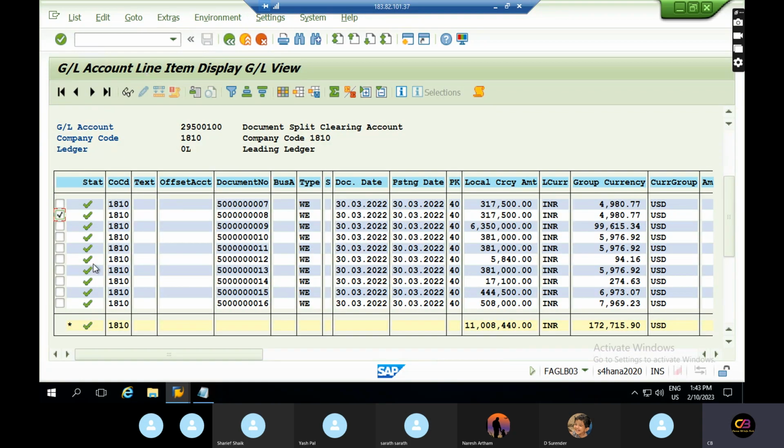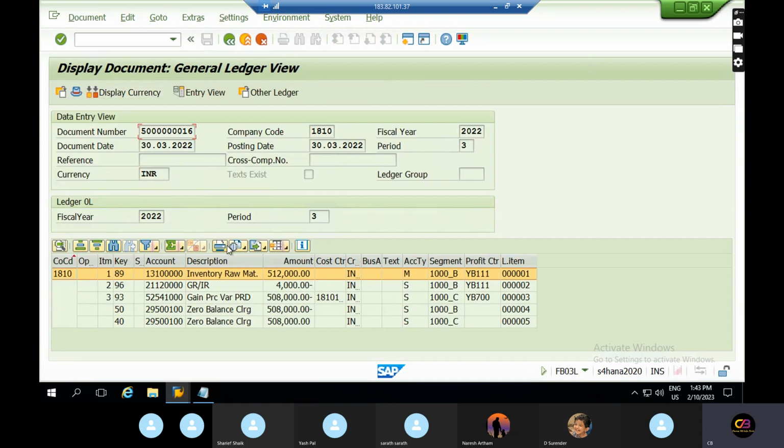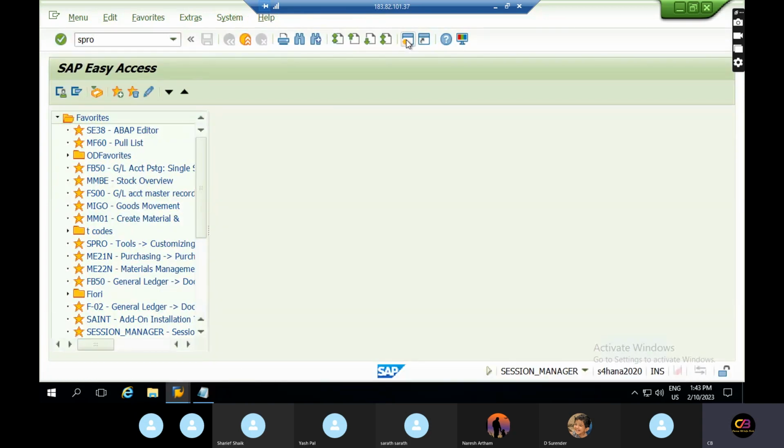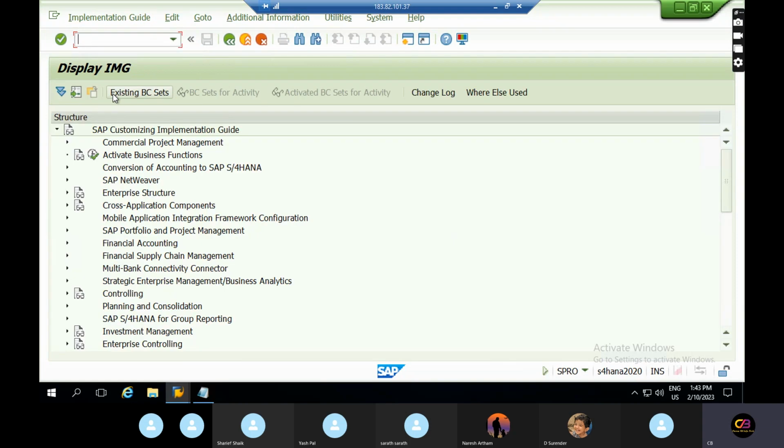Okay, this is document splitting. I will show you one more document. Okay, this is document splitting. So zero balance is set for this company code. On what basis was it set? So just go to SPRO, reference IMG.